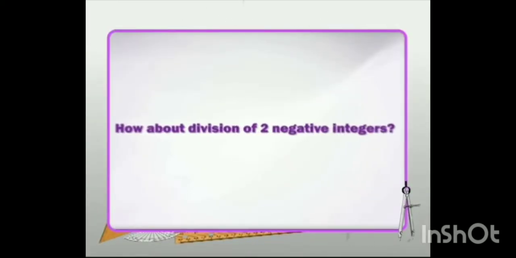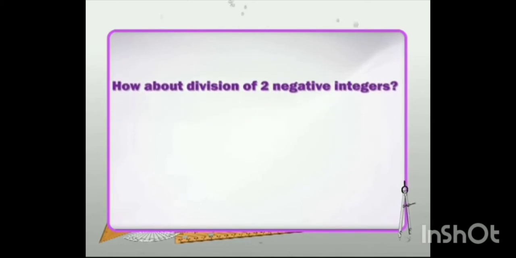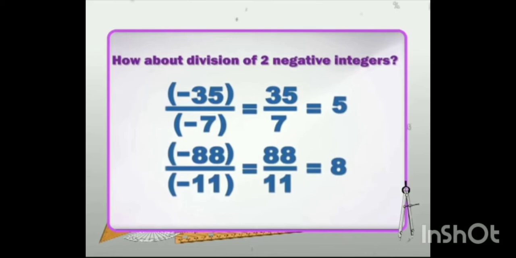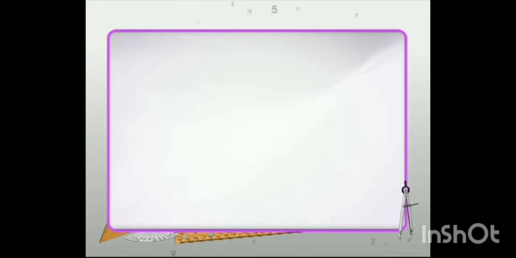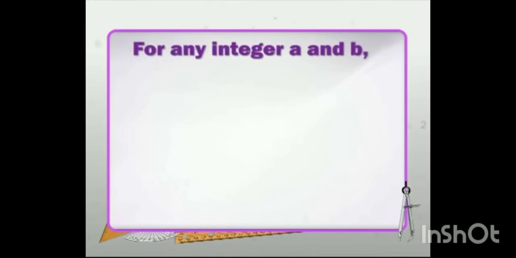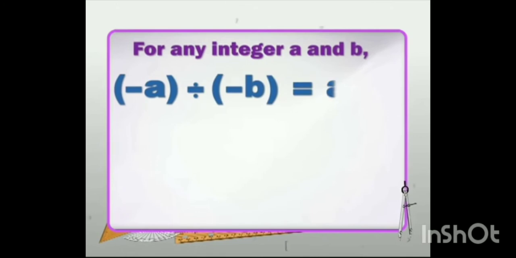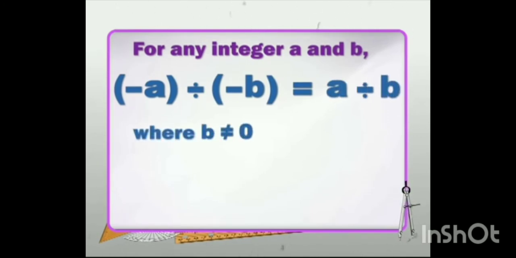The next thing to wonder about is what if both the integers are negative? Then will the division of one by the other show a positive result or a negative result? Well, the result will be positive, as the two negative signs cancel in numerator and denominator. In general, for any two integers a and b, minus a divided by minus b is equal to a divided by b, where b is not equal to 0, and the quotient will be positive.